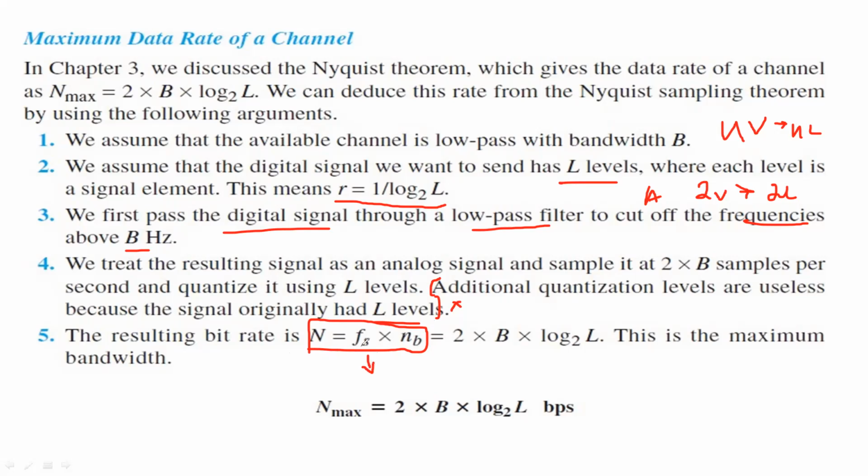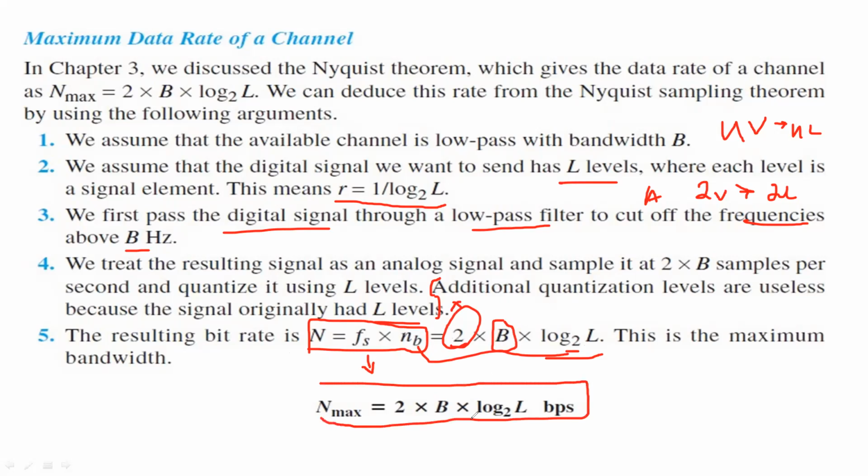It is always twice higher than the original signal. So it is 2 into the original signal frequency into nb, where nb is the number of bits, which is log base 2 L. So this is the maximum bit rate: N maximum is equal to 2 into B, twice the given signal frequency, into log base 2 L.